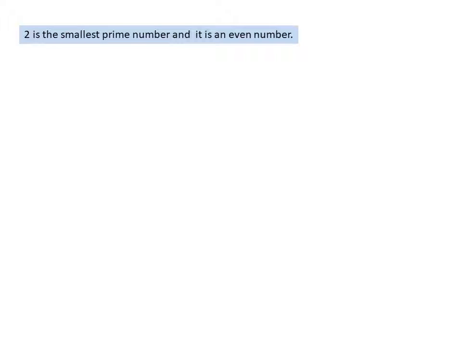So from that table, we came to know that 2 is the smallest prime number and it is an even number. Every prime number other than 2 is an odd number. So 2 is the smallest one as well as the only even prime number.